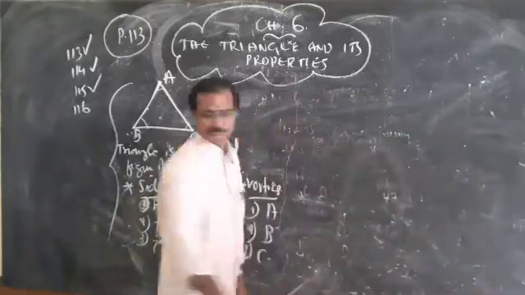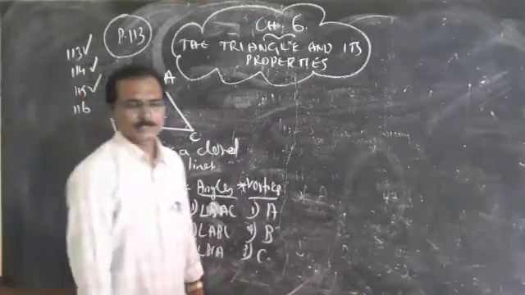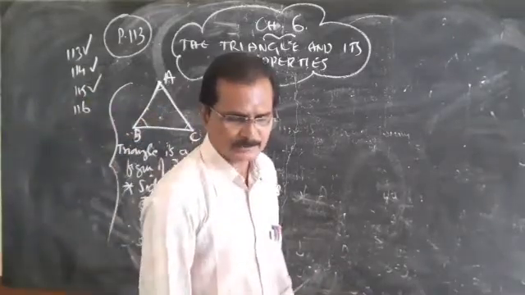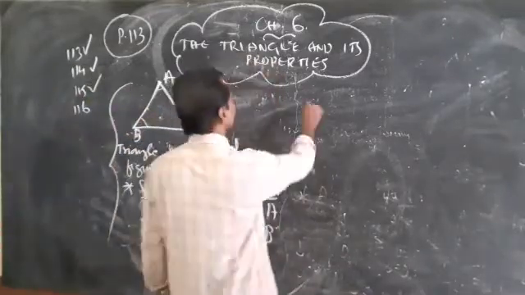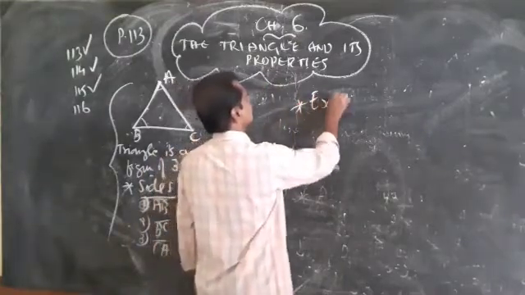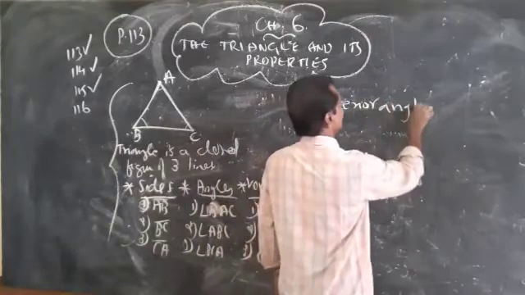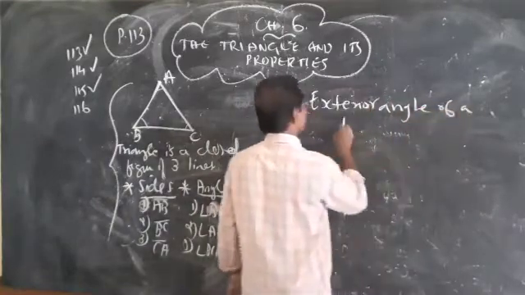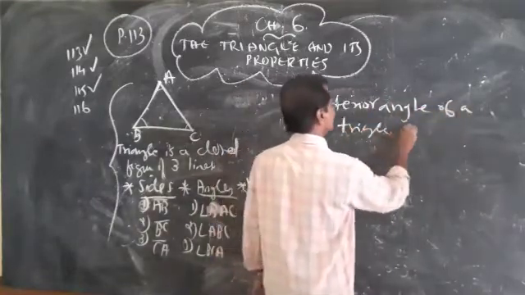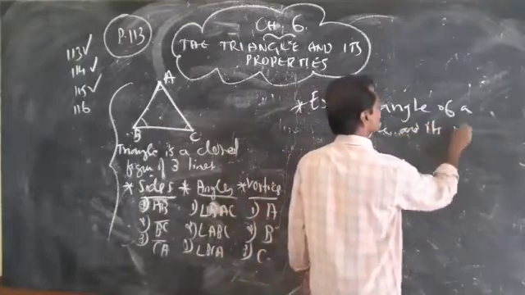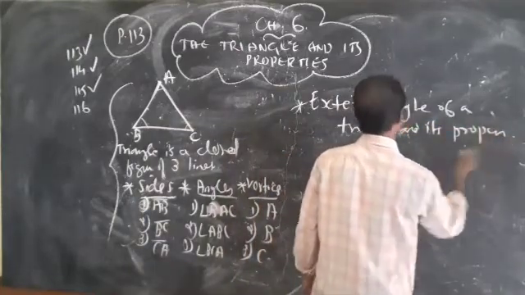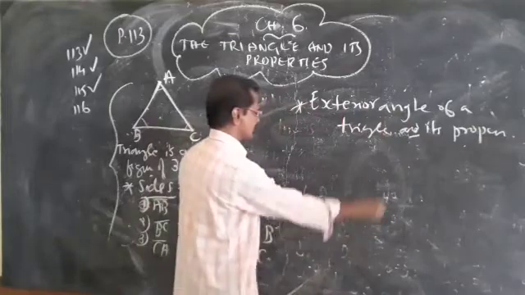Now the next one is on page number 116. Exterior angle of a triangle, and its properties. Look here, what is an exterior angle?